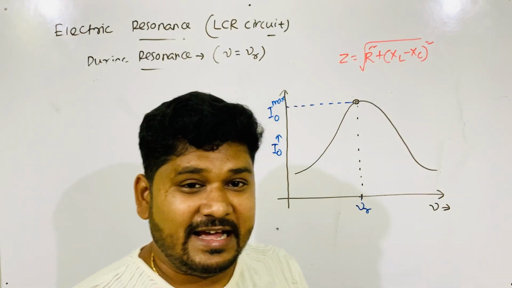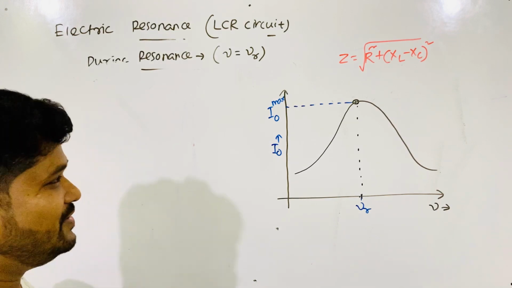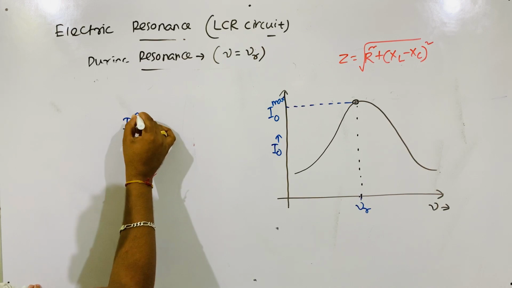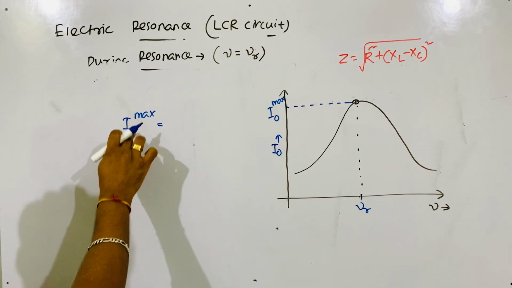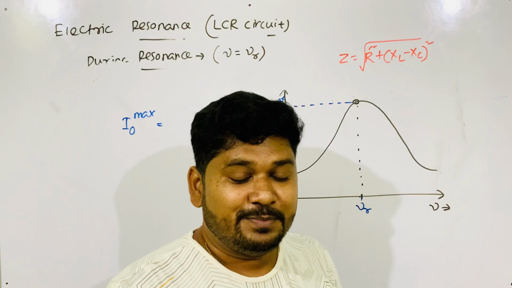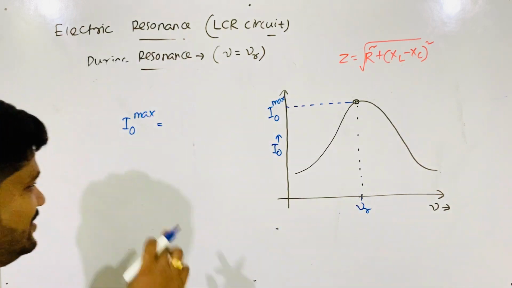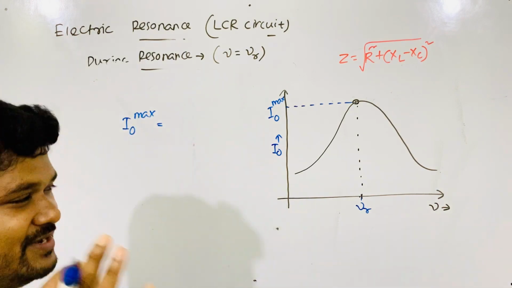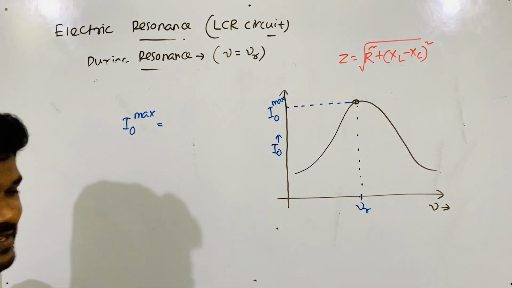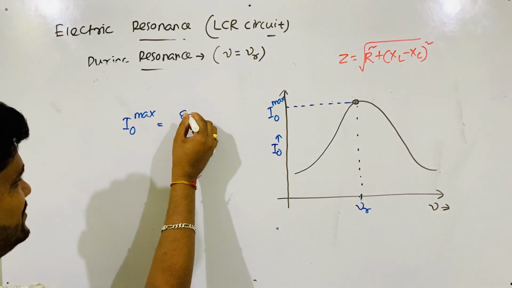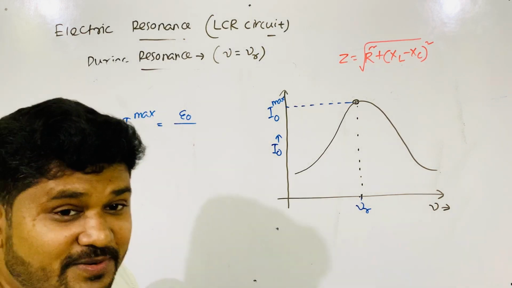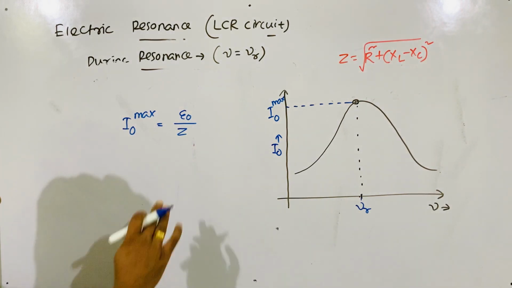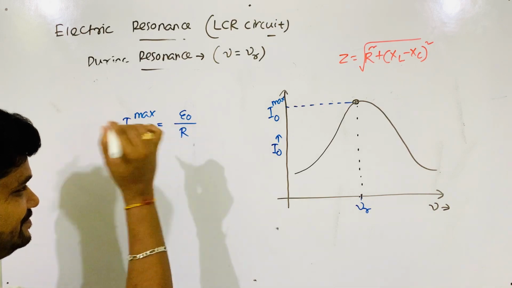Now for I naught max, I am writing the symbol like this. I naught max means maximum peak current. You may be confused that peak is already maximum, but I hope you understood what maximum peak current is. So what is the value of this maximum peak current? This is E naught by Z. Now no Z, because Z is equal to R.